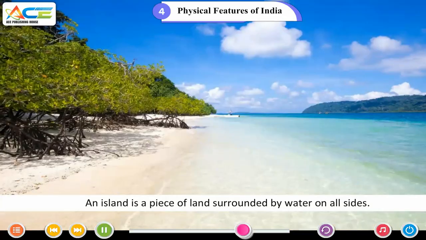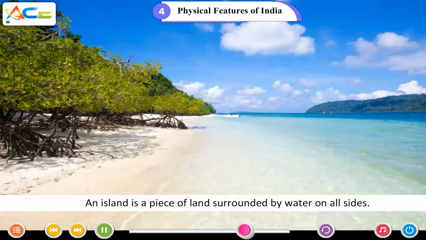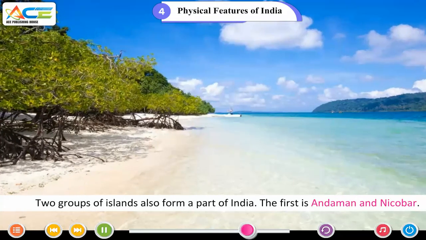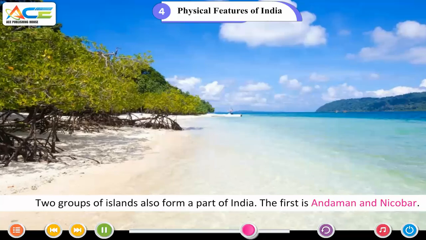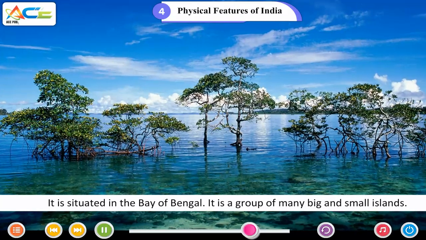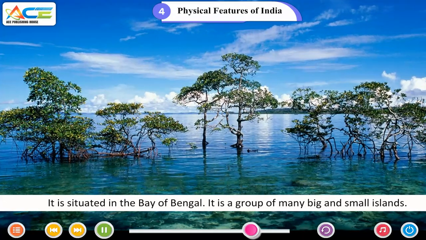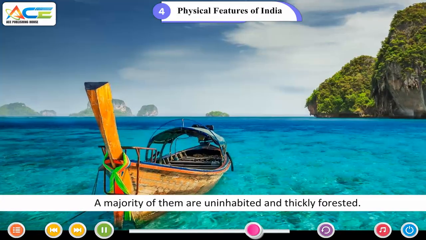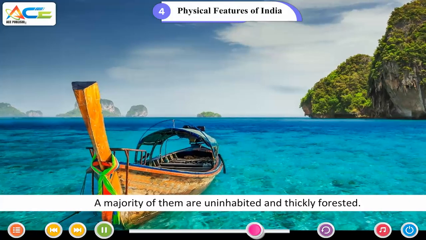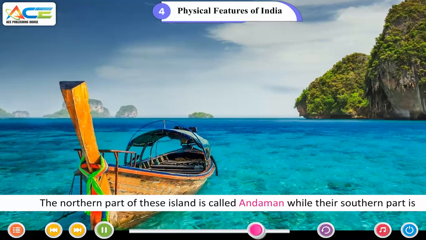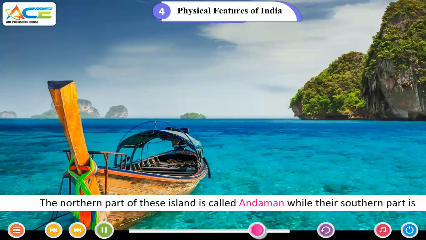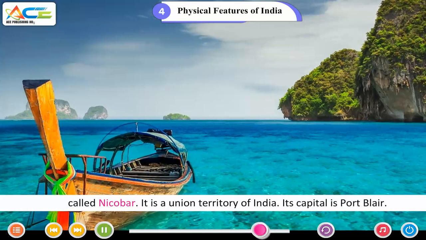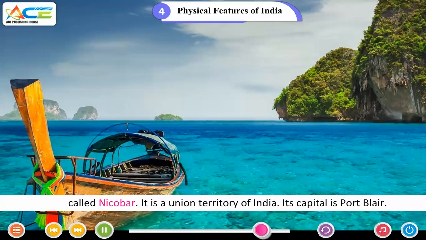The Islands. An island is a piece of land surrounded by water on all sides. Two groups of islands also form a part of India. The first is Andaman and Nicobar. It is situated in the Bay of Bengal. It is a group of many big and small islands. These islands are located far away from the eastern coast. A majority of them are uninhabited and thickly forested. The northern part of these islands is called Andaman, while their southern part is called Nicobar. It is a union territory of India. Its capital is Port Blair.